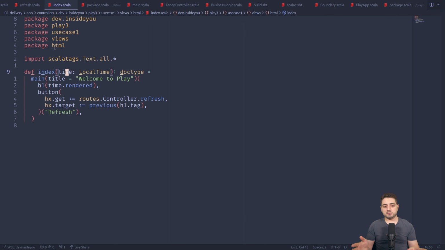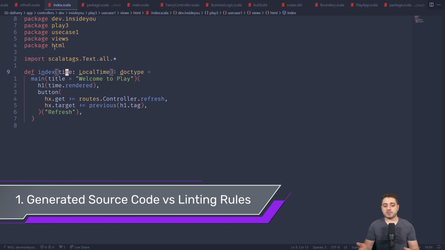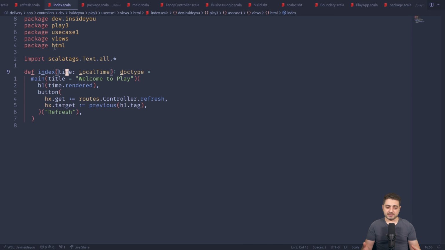Number one, I already mentioned, Play generates a lot of Scala source code. And so if your build is configured in a very strict way, if you're doing a lot of linting and stuff like this, or Scala 3 came with this indentation-based syntax, and maybe what they generate does not use the indentation-based syntax, there might be some conflicts over there.